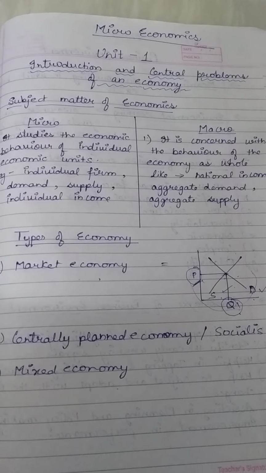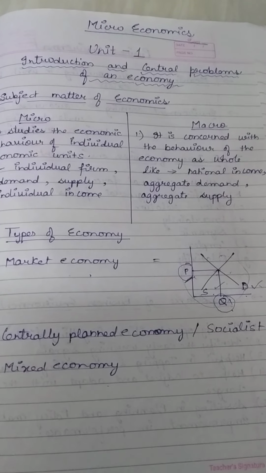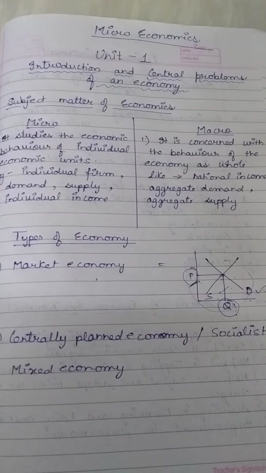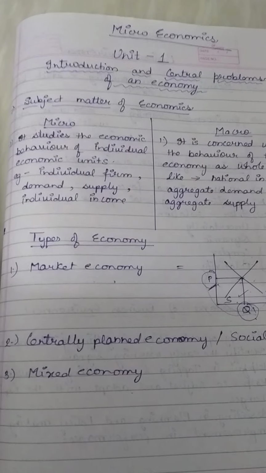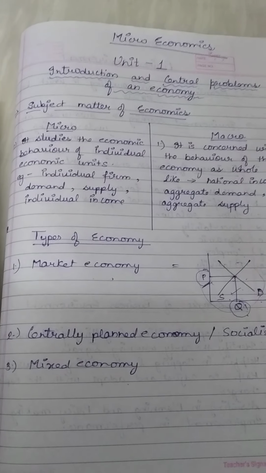That is the example of the market economy. And by interfering in setting up the MSP, the minimum support price for wheat, that shows the quality of a socialist economy. So in this way the Indian economy is working like a mixed economy.